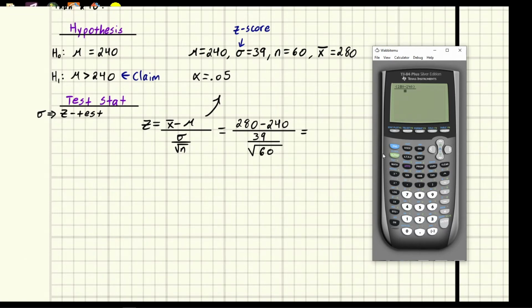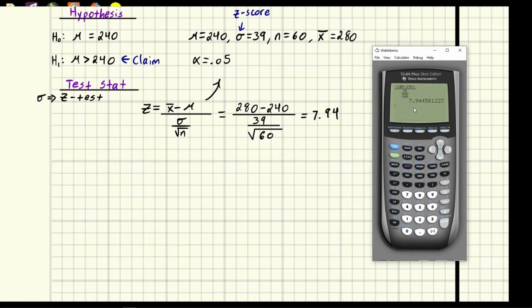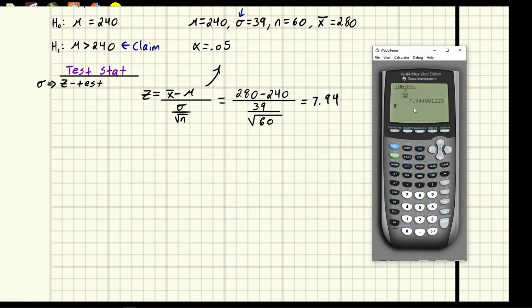So we need another fraction. So I'm going to hit the green key. And then this y equals brings up a fraction button. So you can just hit enter. It'll let you type a fraction. 39 over square root of 60. And we hit enter. We get out a decimal of 7.94. Okay. So this is the number of standard deviations away from the mean if the mean were 0 and the standard deviation were 1.